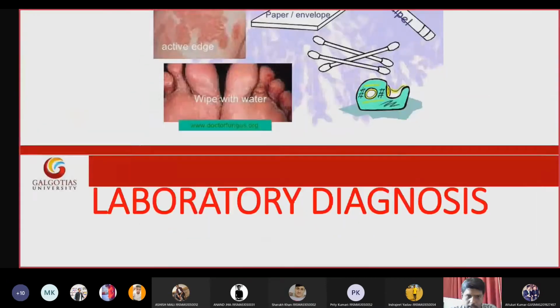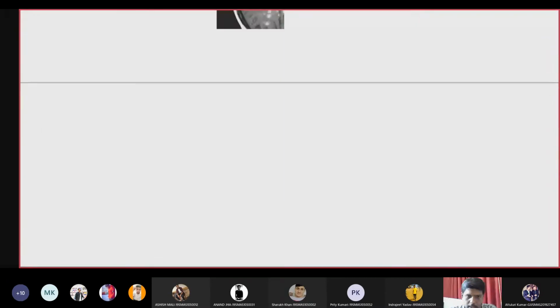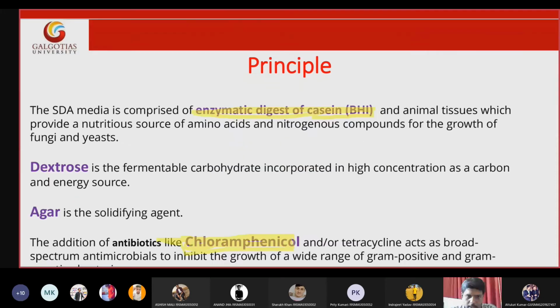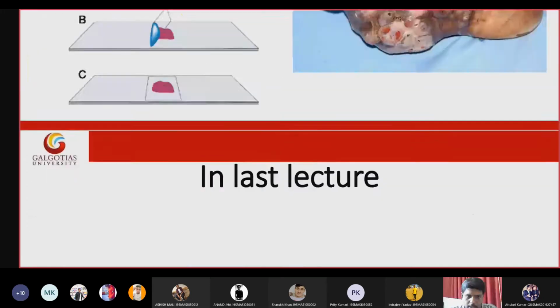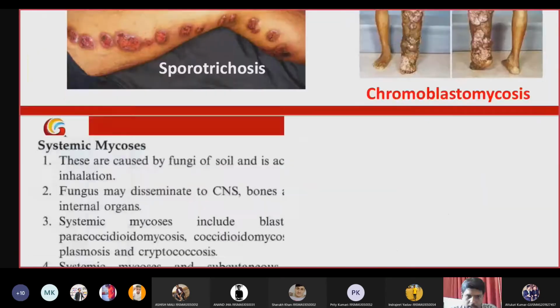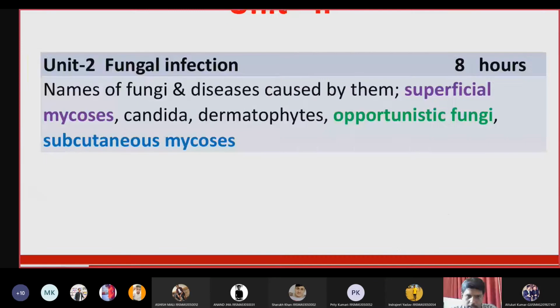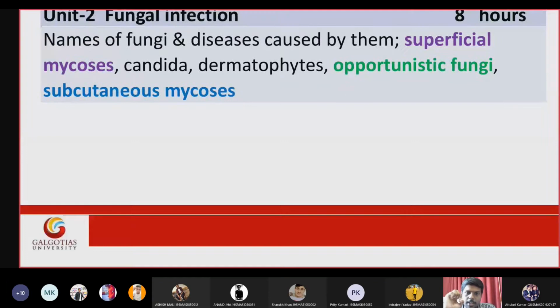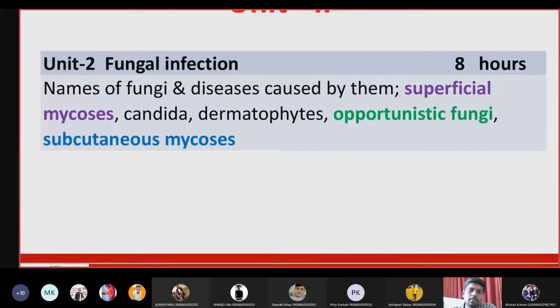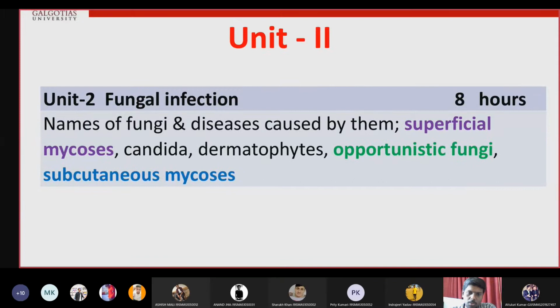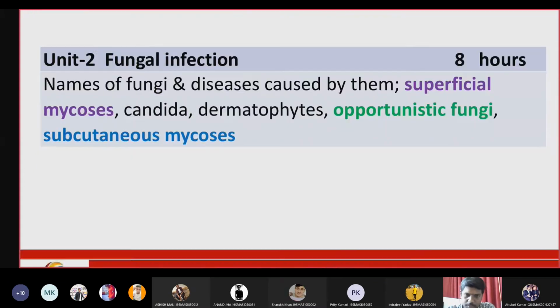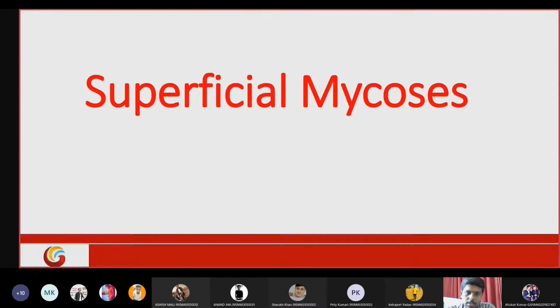That means these are the fungal infections which will cause infection only when the immune system drops, when the host immune system is compromised. Only in that condition we will get these opportunistic fungal infections. So they are trying to seek the opportunity. Whenever they get the opportunity to make the infection, then they will cause infection in the host, whenever there is a weakened immune system.